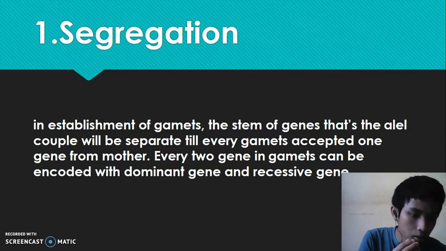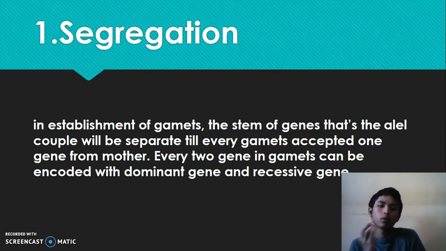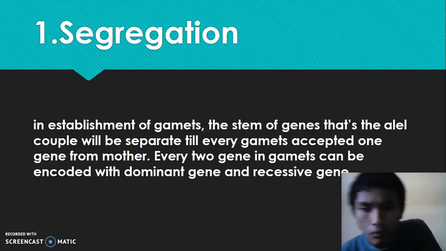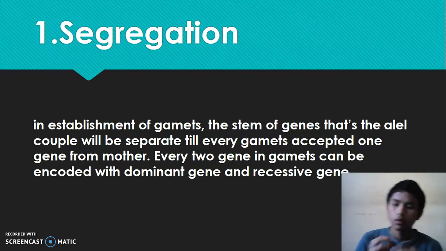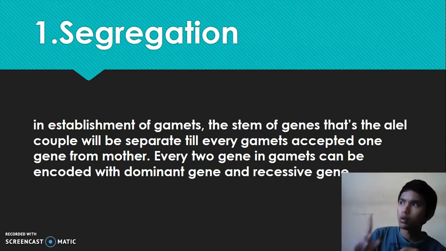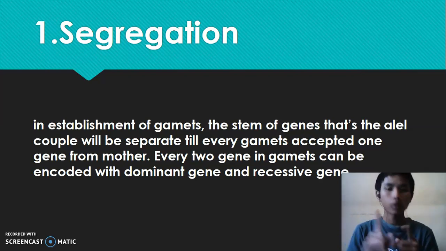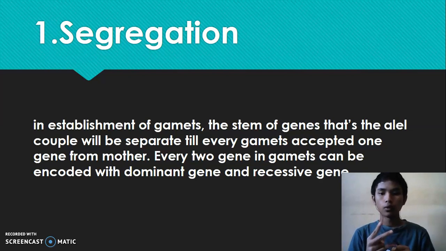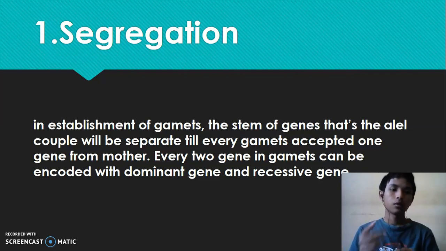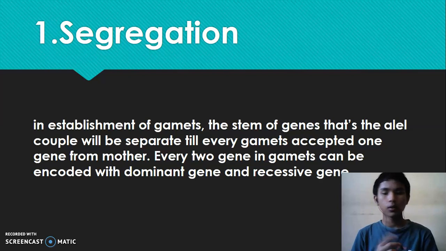So the number one law of Mendel tells that one gamete consists of two genes, a dominant gene and a recessive gene.